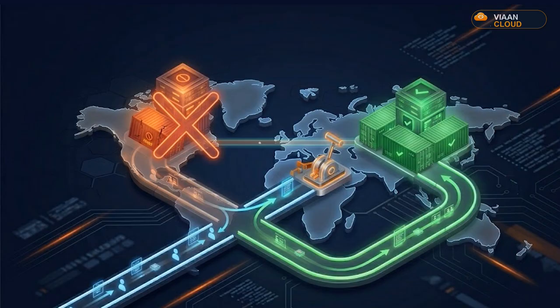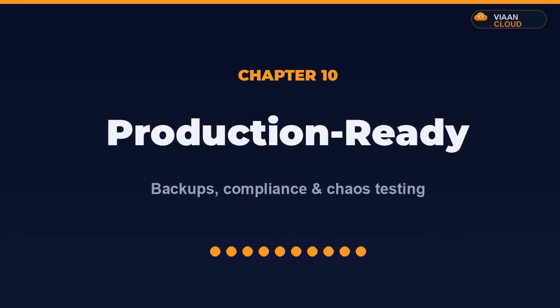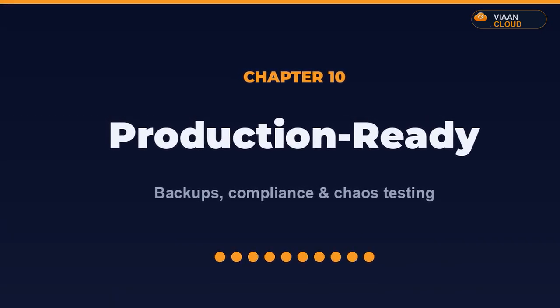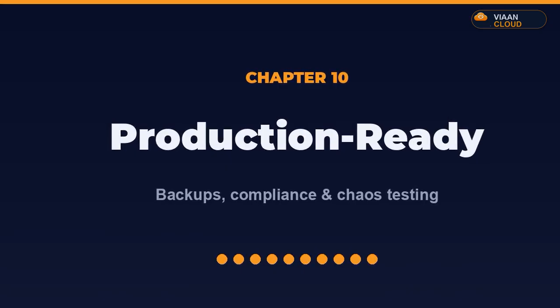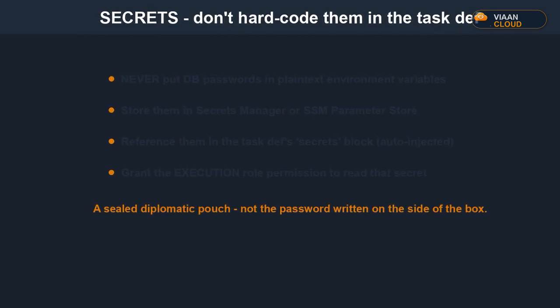Chapter 9, done. One chapter left, making it truly production ready. Chapter 10, the final one. The app deploys, scales, heals, and fails over. But would it survive an audit, a deleted database, and a real outage drill? "It deploys" is not the same as "it's production ready," so let's stress it and close the last gaps almost every tutorial ignores. First, testing you can't see in a demo but can't ship without.